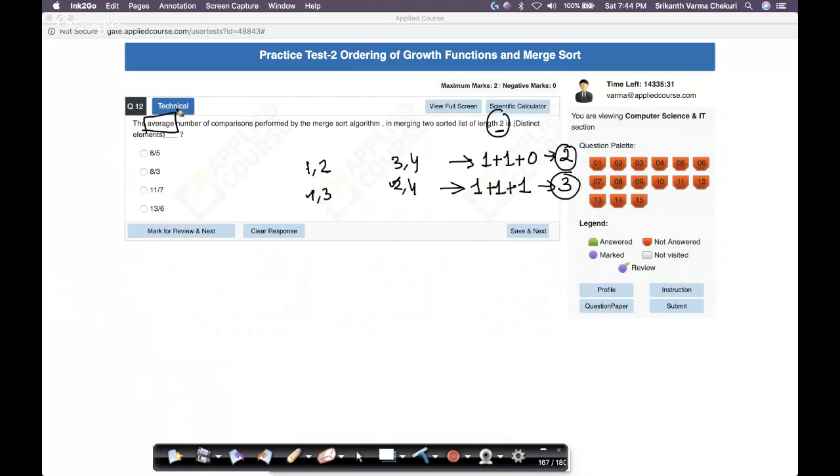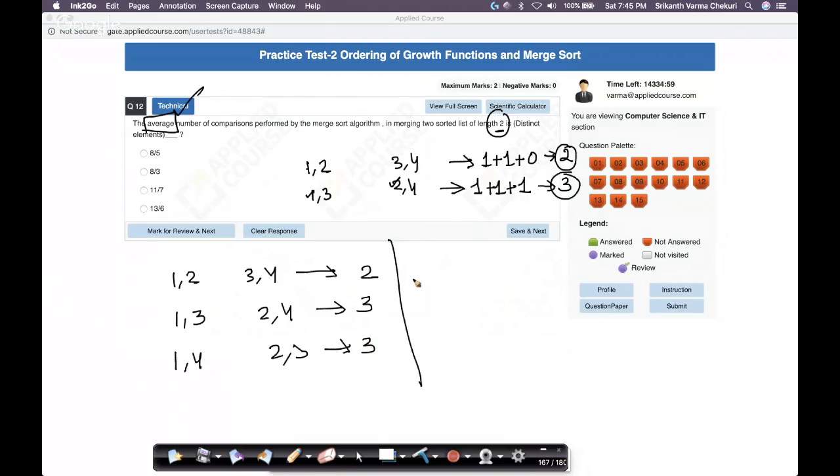Now the question here is, what is the average number of comparisons? That's the tricky part here. So I said, I don't know. So I wrote all the possible options. I'll tell you, I literally wrote it on my notebook. 1 2 3 4: if this is how my two arrays are, I need 2 comparisons. If it is 1 3 and 2 4, okay, I'm just copying this from my notebook here, because it'll take me a while to actually do all of this. Then 1 4 and 2 3, again 3 comparisons. Again, you can work that out.